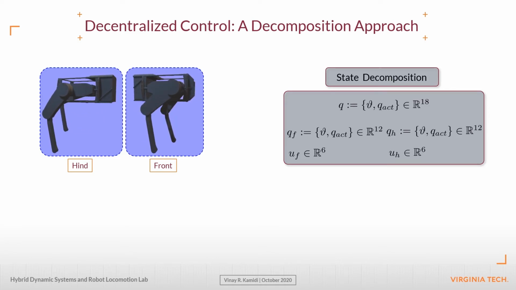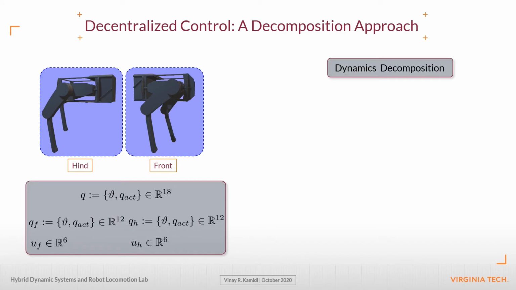Both QF and QH have access to the global variables theta and are further augmented by the actuator variables corresponding to the respective subsystem. Take for example the front subsystem. It has 6 actuator variables that are now added to QF. This makes both QF and QH a 12 by 1 vector. Also note that the control vector is correspondingly split into UF and UH.